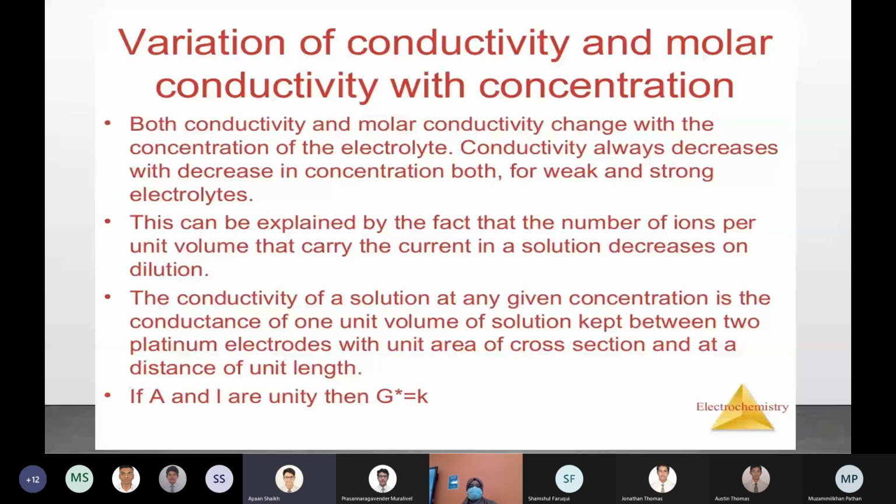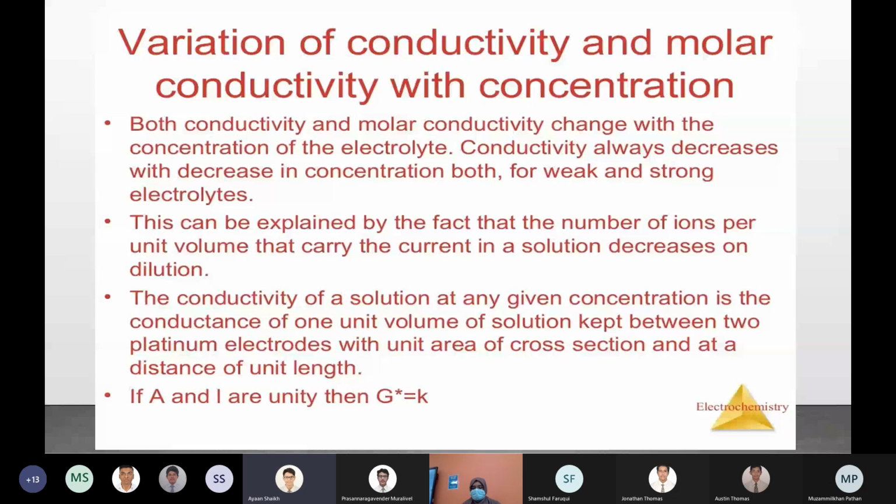What is happening to the conductivity on dilution? Ma'am, it decreases. Why does conductivity decrease on dilution? Ma'am, it decreases because...